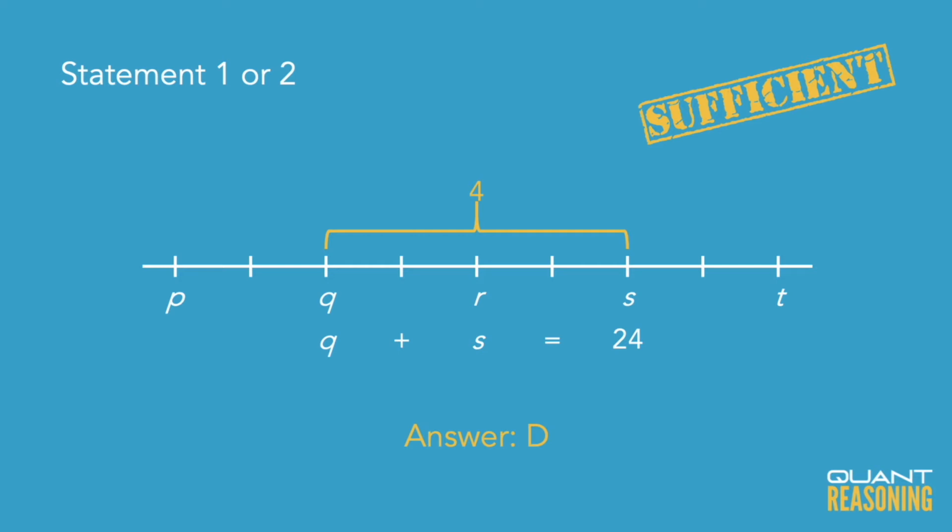So the average of Q and R is 11. Well, if you move Q and R up the number line, their average would get bigger. If you move Q and R down the number line, their average would get smaller. So there can only be one place on the number line where Q and R could be. So that's why I say that each of the statements does imply the other one.